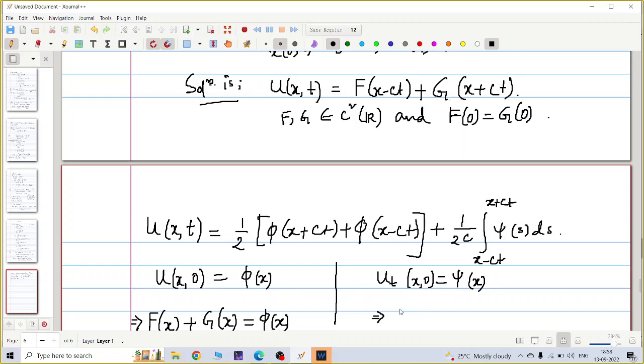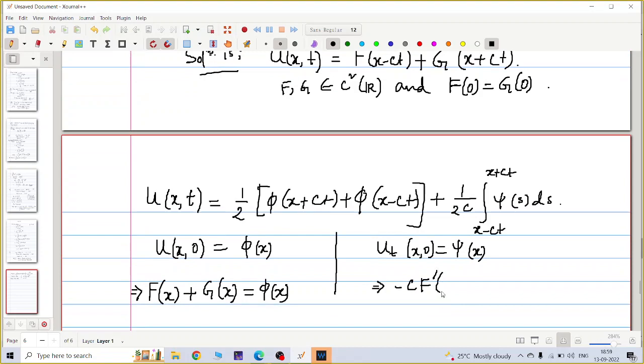So what is u_t? It will be minus c into F dash of x minus ct, plus c into G dash of x plus ct, at t equal to 0, because u_t(x,0) is equal to psi of x.